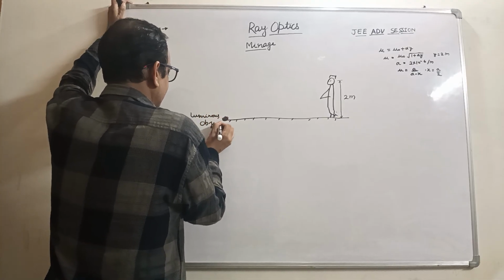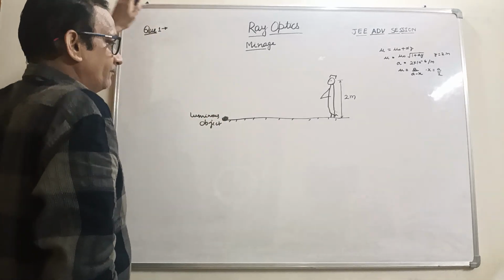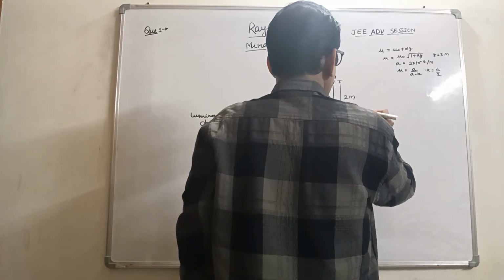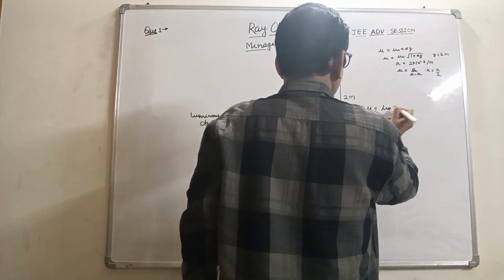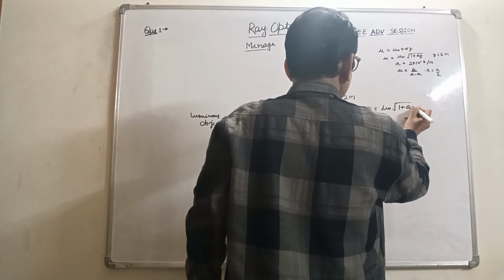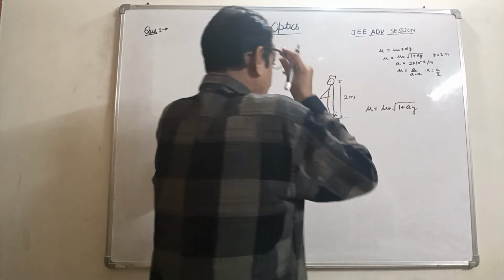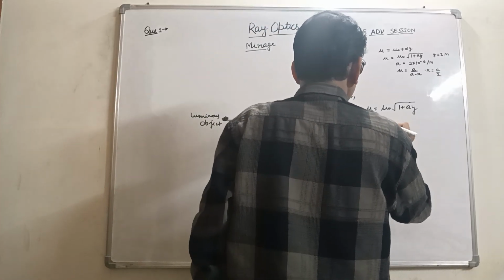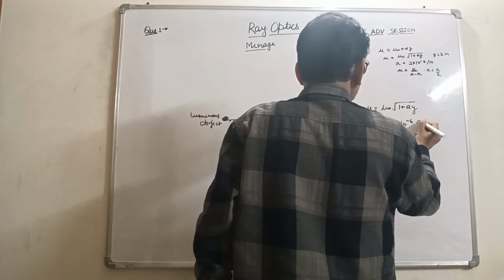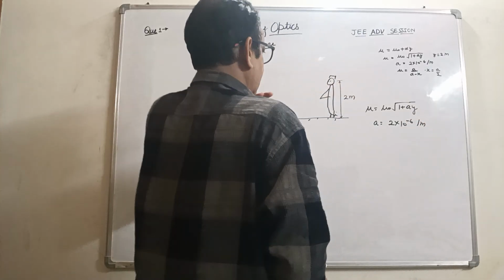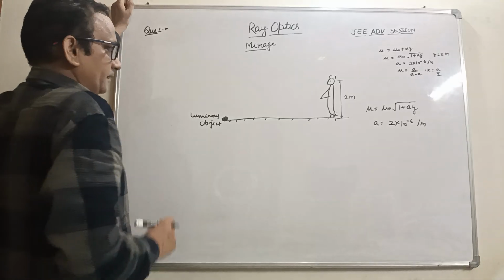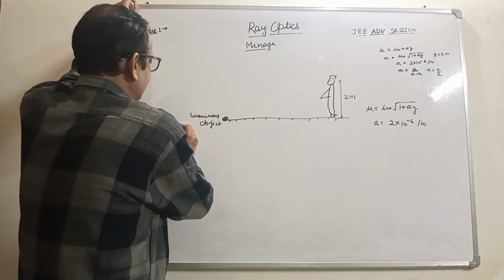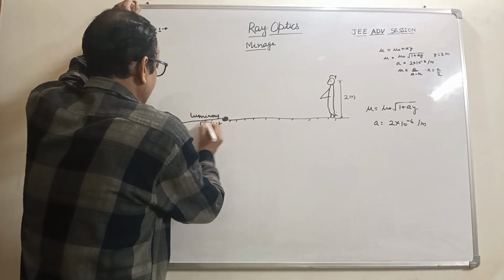The refractive index in this scenario is given: mu is equal to mu naught under root 1 plus Ay, and the value of A is 2 into 10 raised to power minus 6 per meter. In this situation we have to find the point where the light is incident to the normal.